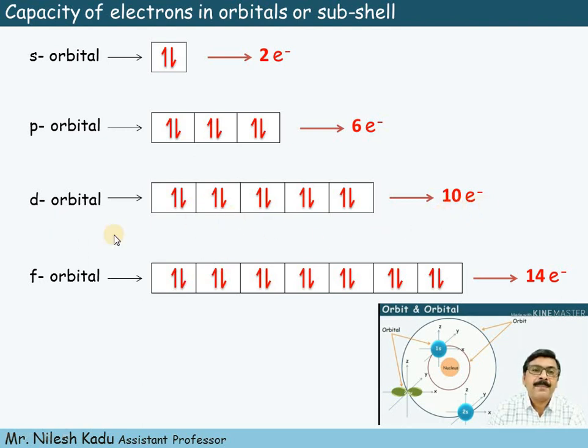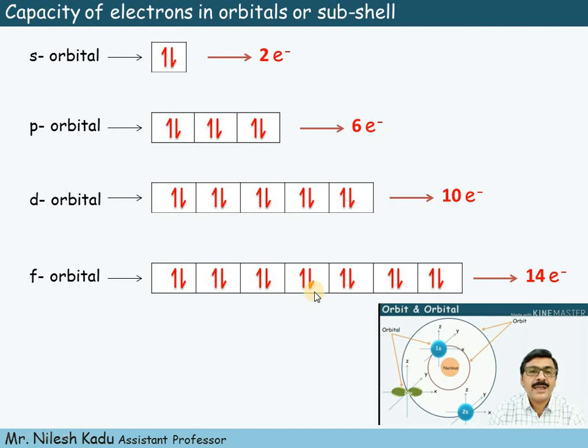And lastly, the f orbital. Now the f orbitals are classified in 7 types, but the shape of these orbitals is very complex. So here I only mention the 7 types of f orbital, and we know that, friends, each lobe contains 2 electrons.